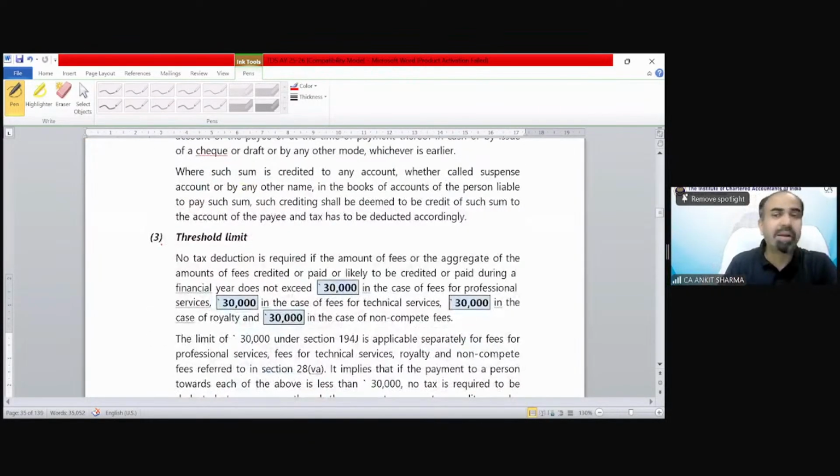Now threshold limit is 30,000. So we have professional fees, technical fees, royalty, non-compete fees, and payment to director.